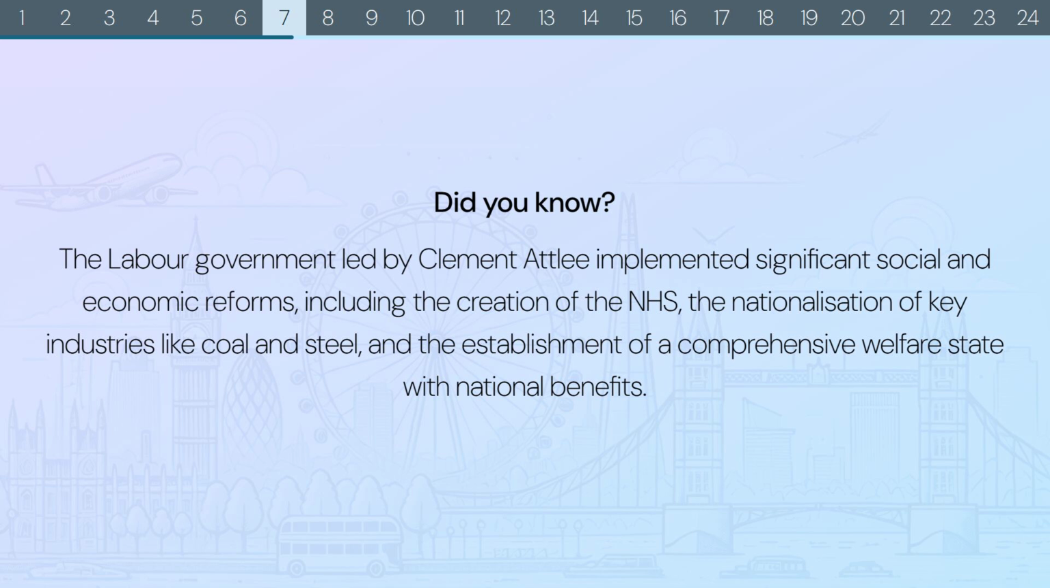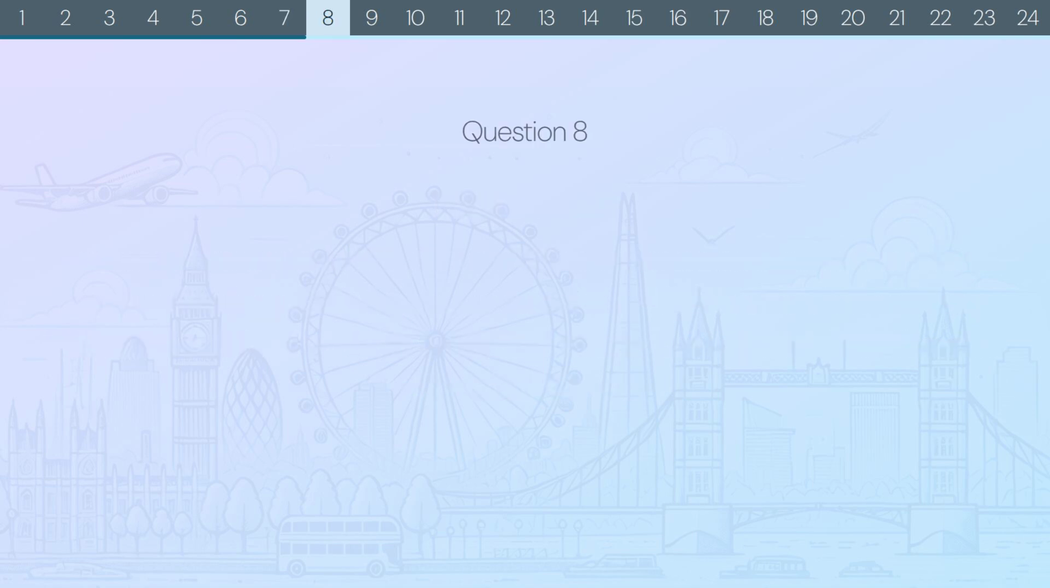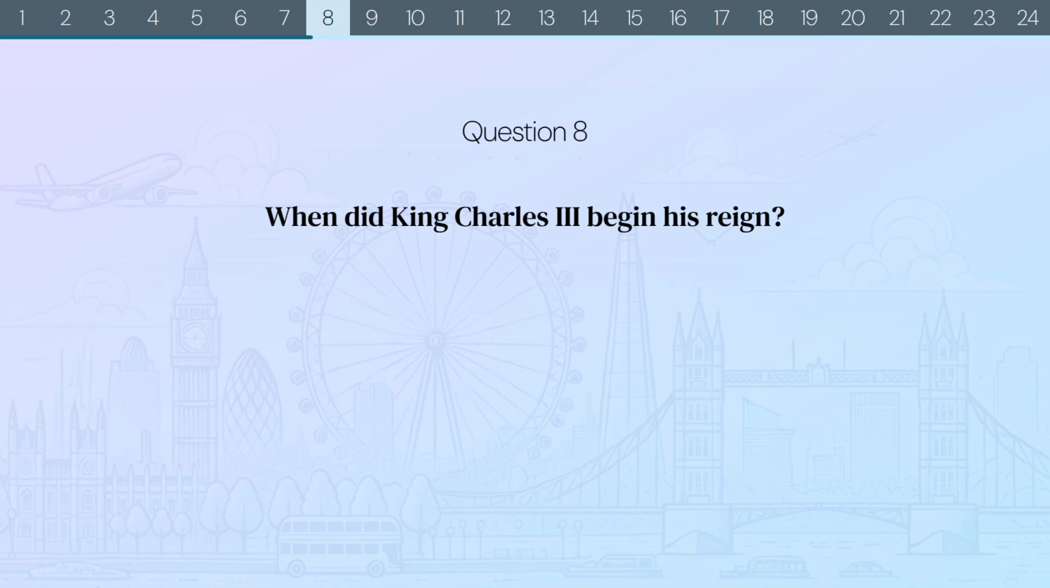Did you know? The Labour government, led by Clement Attlee, implemented significant social and economic reforms, including the creation of the NHS, the nationalisation of key industries like coal and steel, and the establishment of a comprehensive welfare state with national benefits.